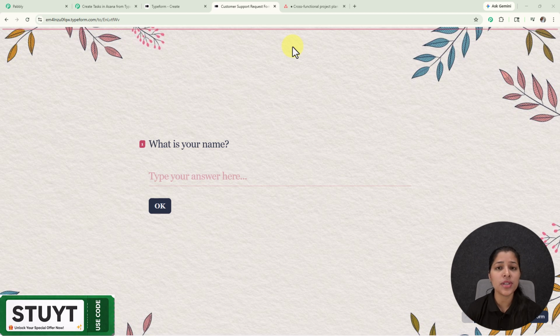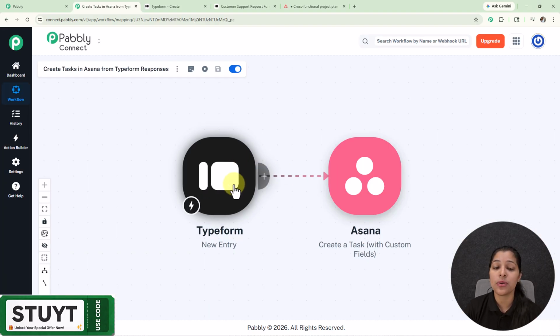Do you also manually create tasks in Asana for the inquiry leads received from your Typeform? Then you are totally wasting your time on a task that can be completely automated. Yes, you heard it right, because Pabbly Connect can automate this whole process. As soon as you receive a new inquiry or any feedback on your Typeform, an automated task will be created in your Asana account.